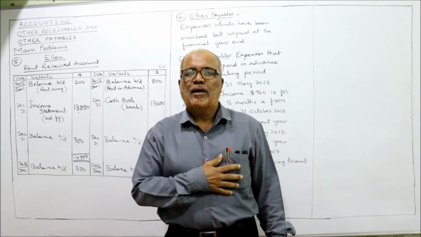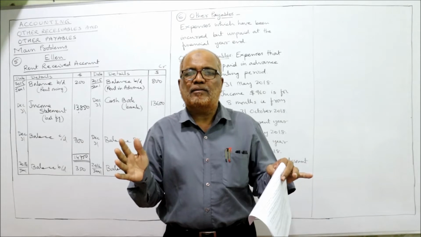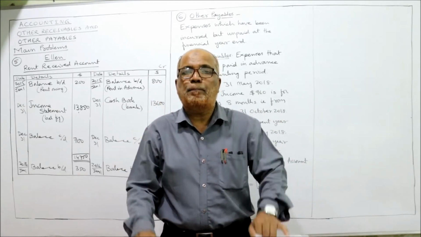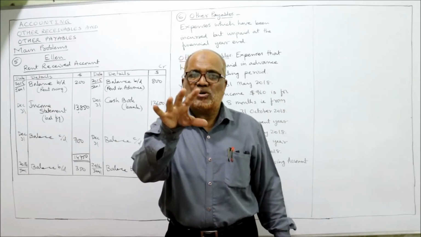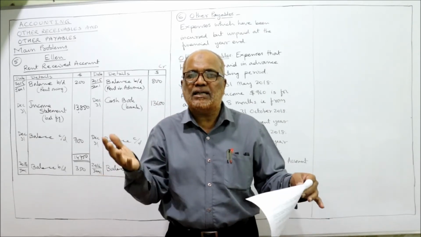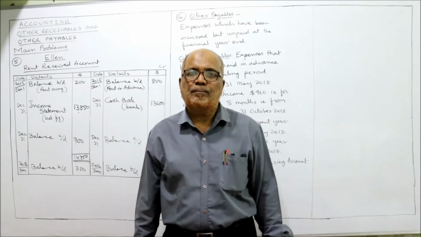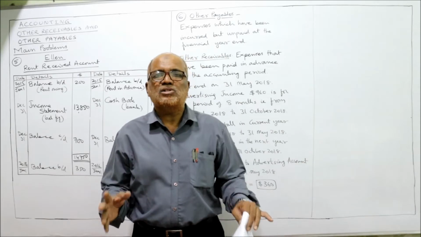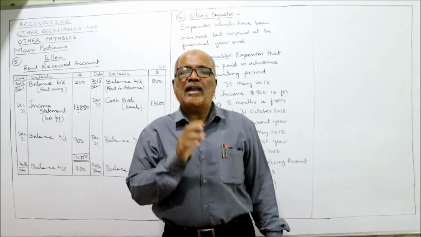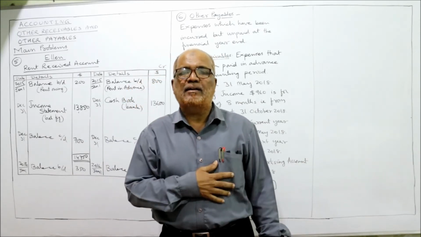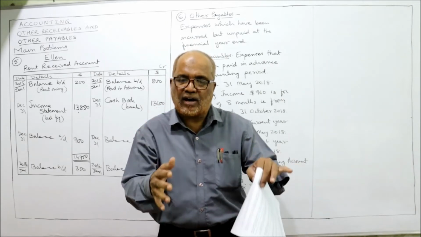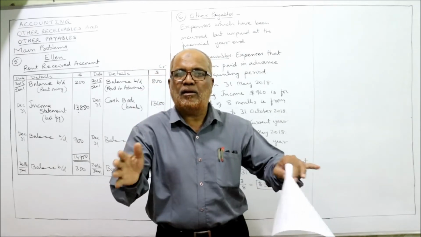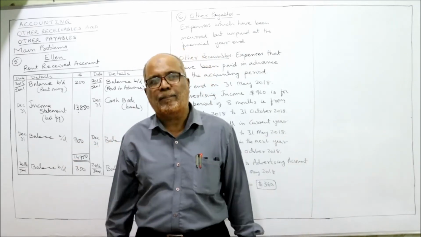Other payable. Normally, other payable means the expenses of the current year which are not yet paid. The expenses of the current year which are not yet paid are called other payable. Example, salary of the current year is 1,20,000. Out of 1,20,000, only 1 lakh is paid. 20,000 is the salary of current year but not paid. So the 20,000 is the expense of the current year not paid, called other payable.